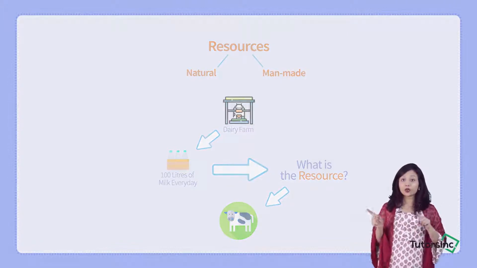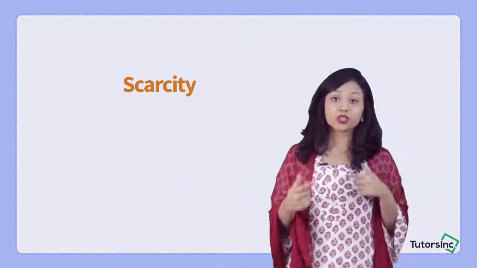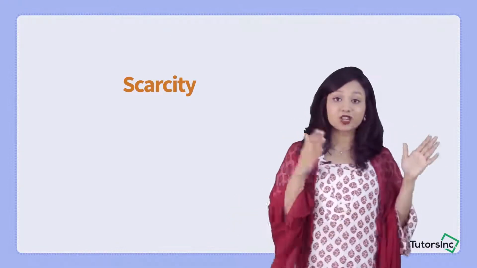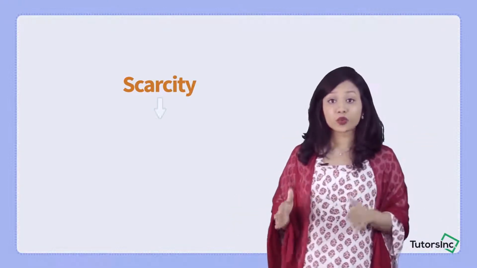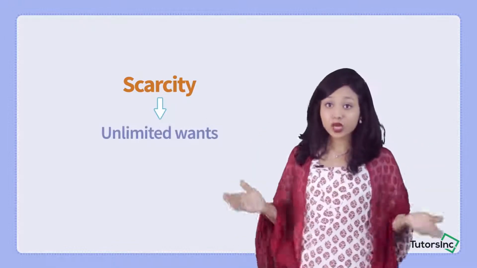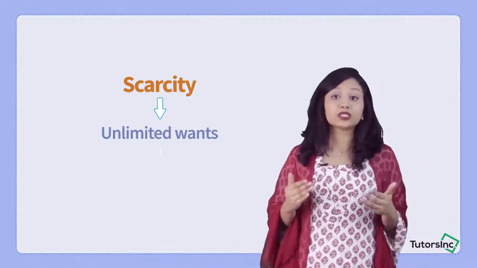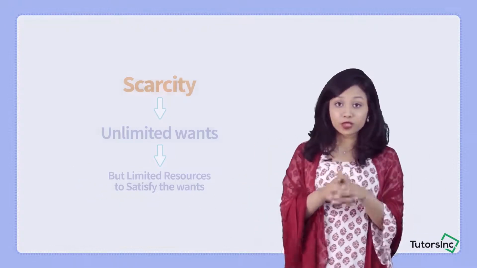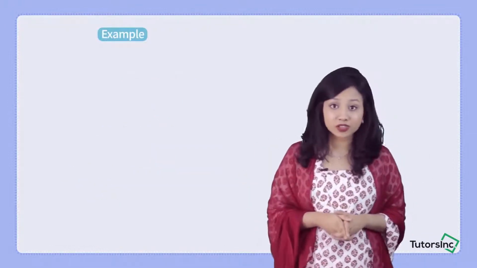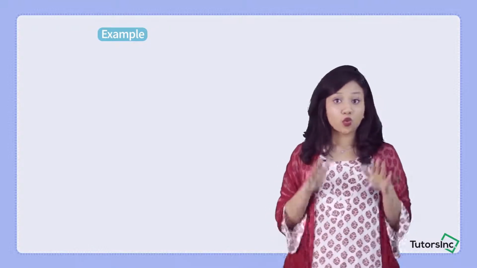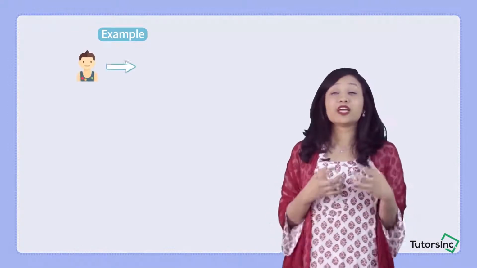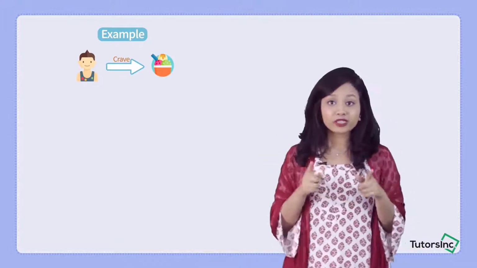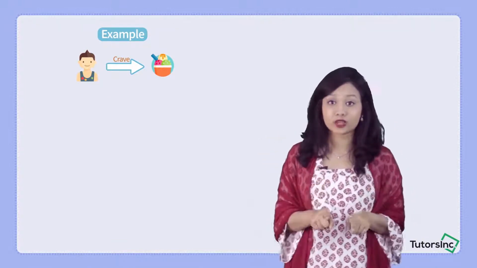So again, going back to scarcity, I hope it will be easier for you to relate now. What is the meaning of scarcity? Scarcity is a situation that arises due to unlimited wants that we already talked about, but limited resources to satisfy those wants. We'll be looking at an example of scarcity. So say for example, right now you have a deep urge to have a cone of ice cream. What is the ice cream? The ice cream is your want, isn't it?